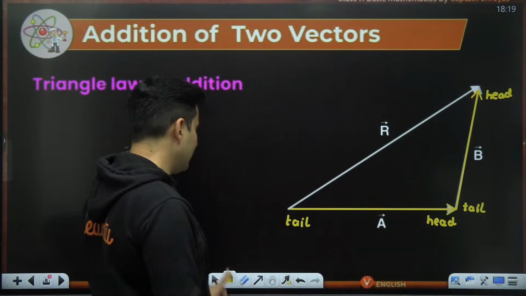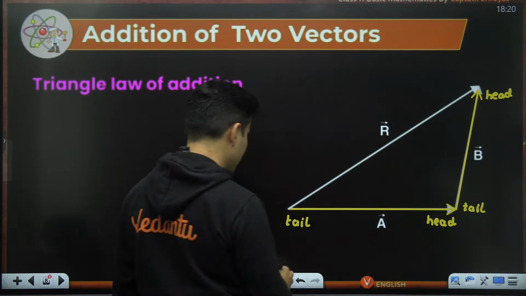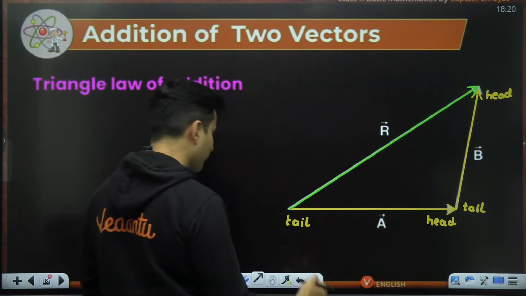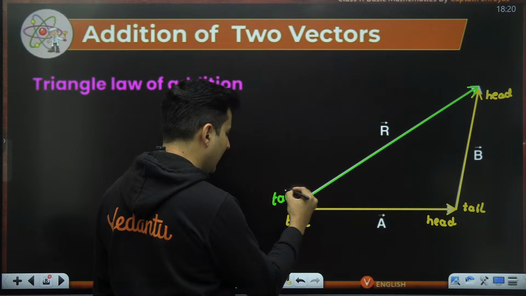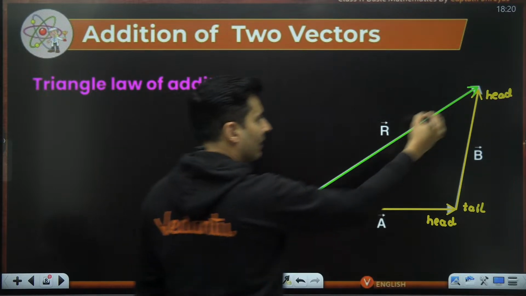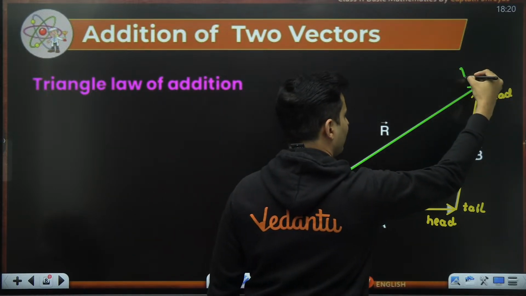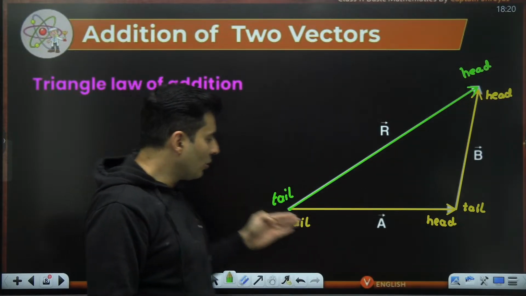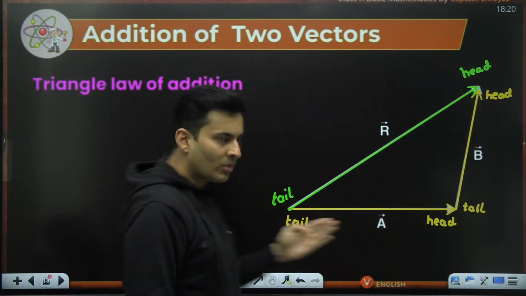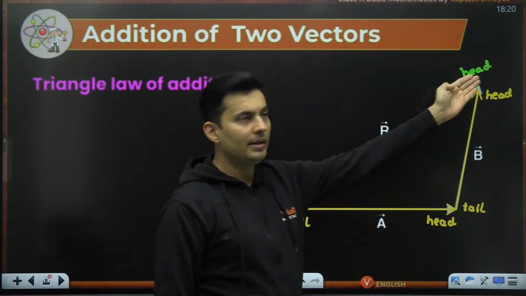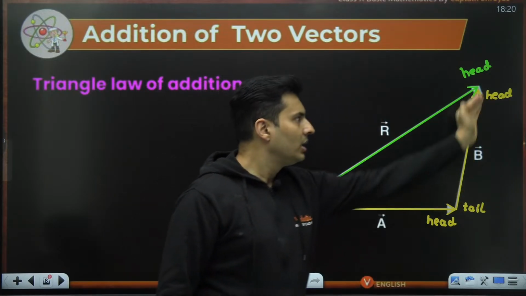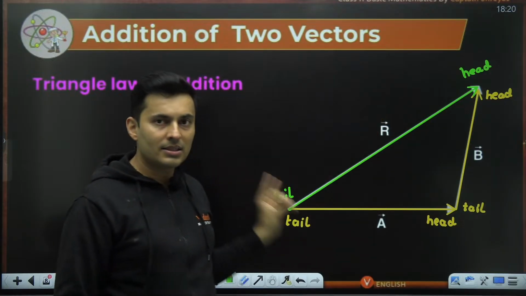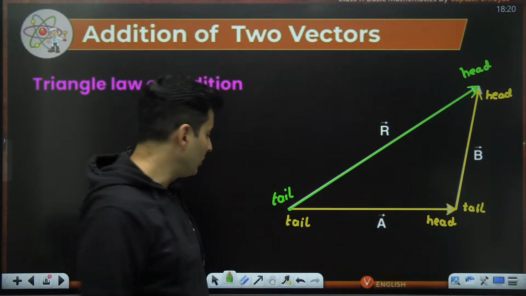Then the resultant vector, which is this one over here, will again have its tail from here and its head on the final head. So the order has to be correct. You are going from tail to head like this, so the resultant is also from tail to head. Tail to head like this or directly like this. This is how the arrow marks should be.